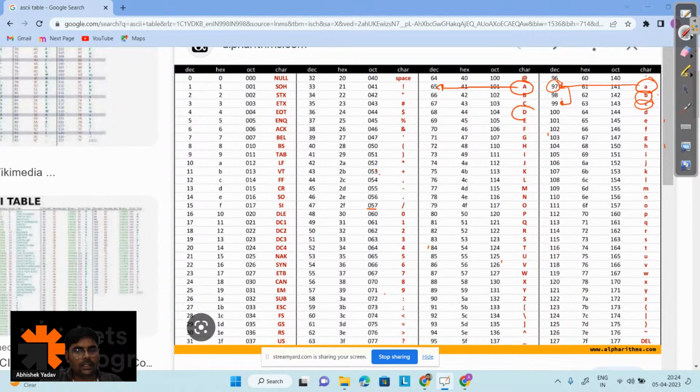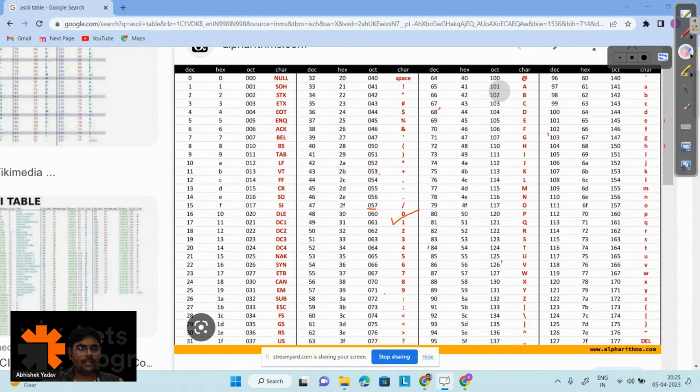If you want D, the difference from A to D is 4, so you add 4 to it and you will get the corresponding ASCII value for D also. So basically, you have to remember capital A, small a, and this 0.